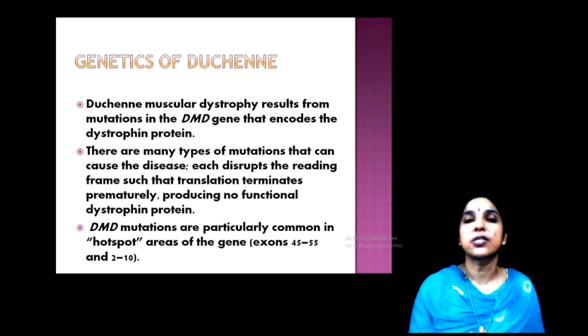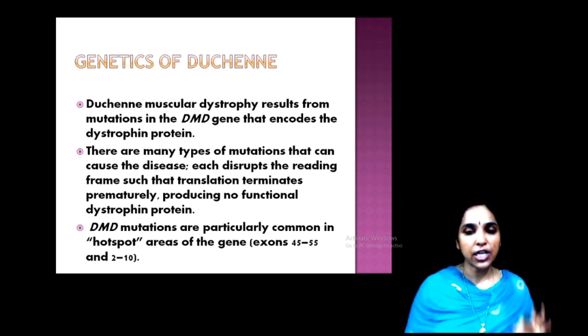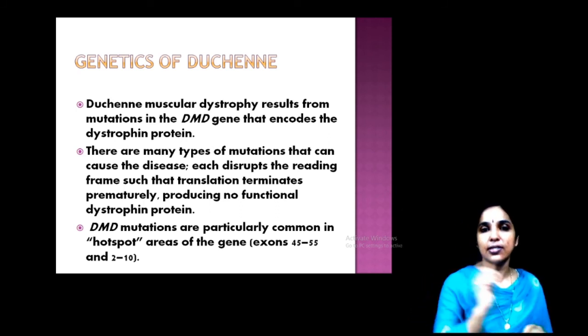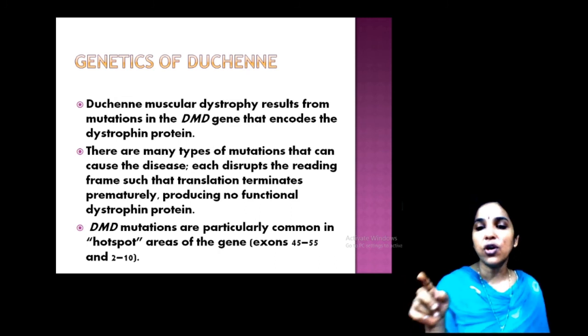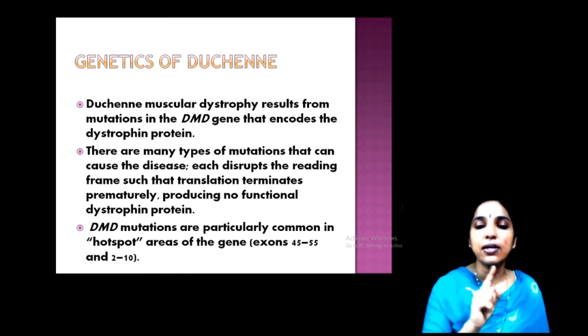Translation stops without producing functional dystrophin protein. This mutation occurs in the DMD gene, and DMD mutations are common in hotspots. There are certain regions in the gene, exon 45 to 55 and 2 to 10. These coding areas are disturbed.